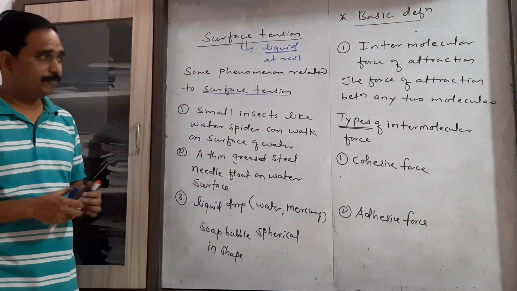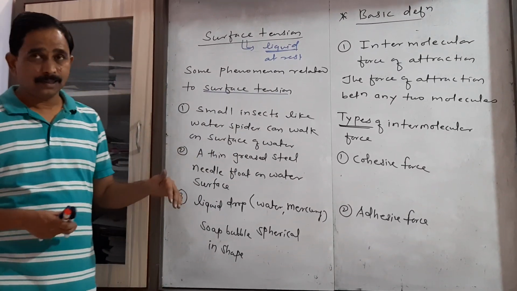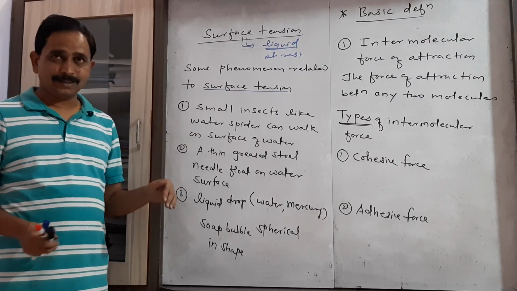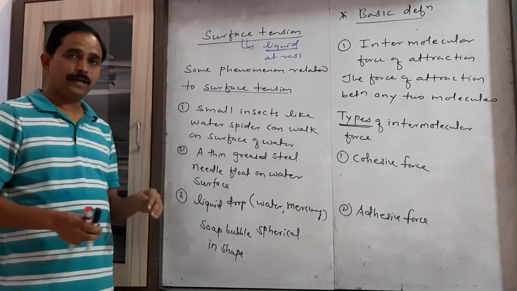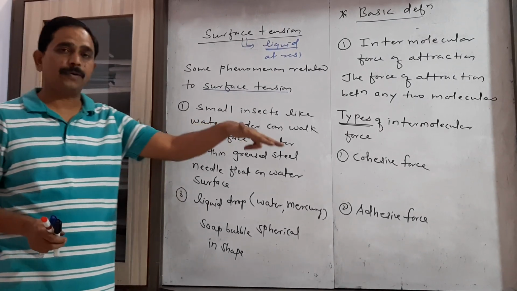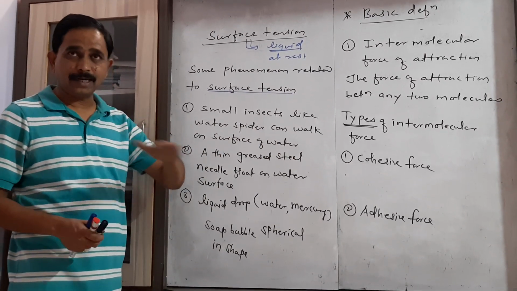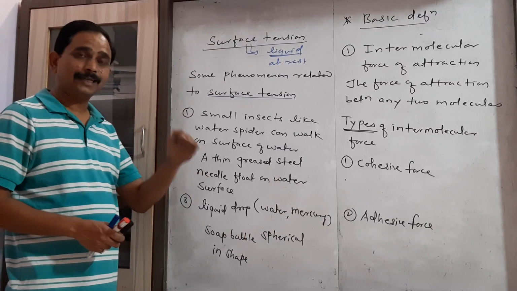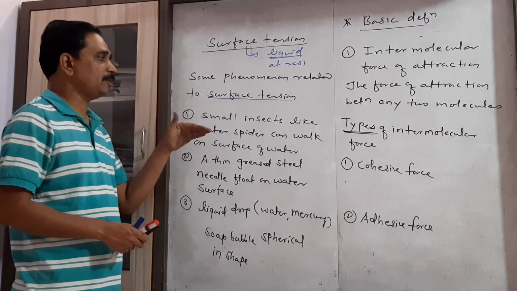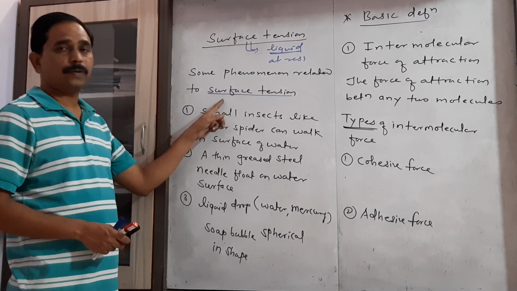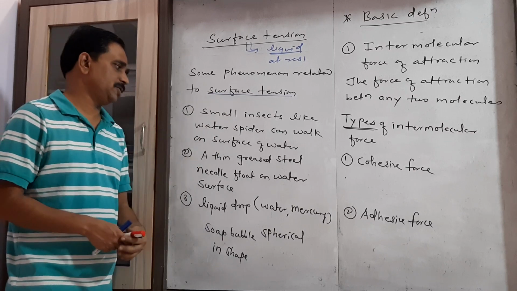Let us consider the first example: small insects like the water spider can walk on the surface of water which is steady. That insect can walk on the surface of water because of the property called surface tension.